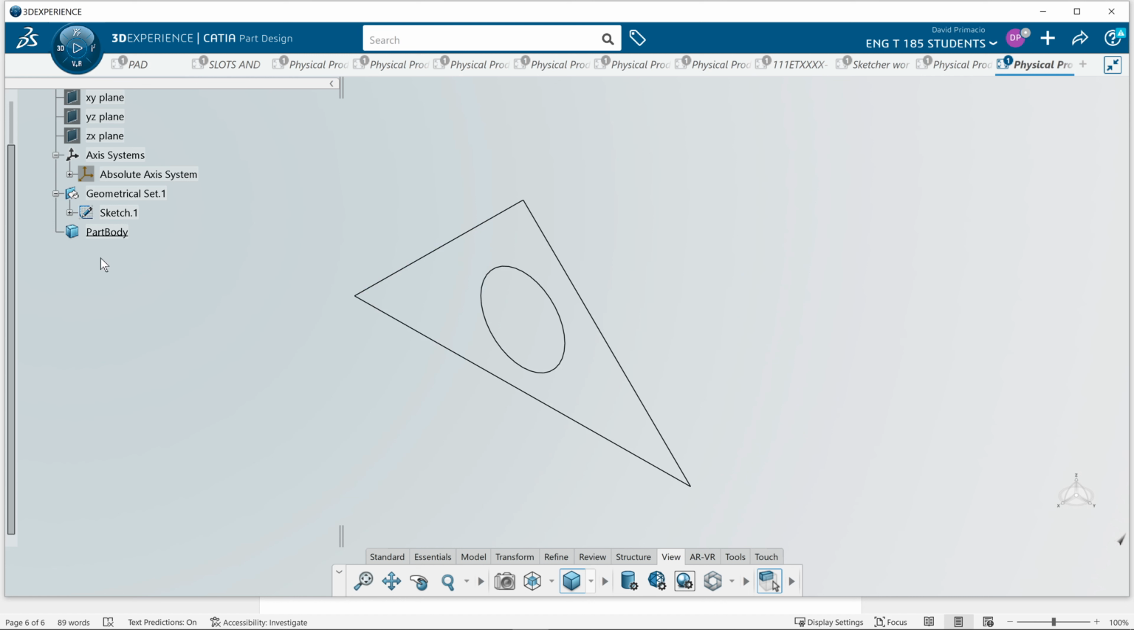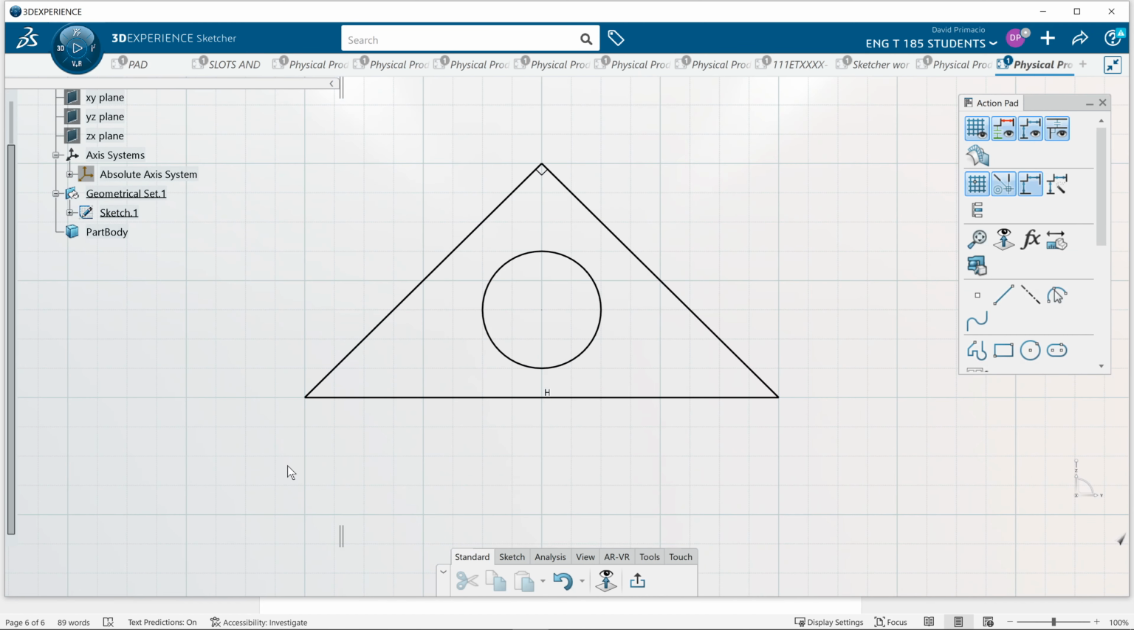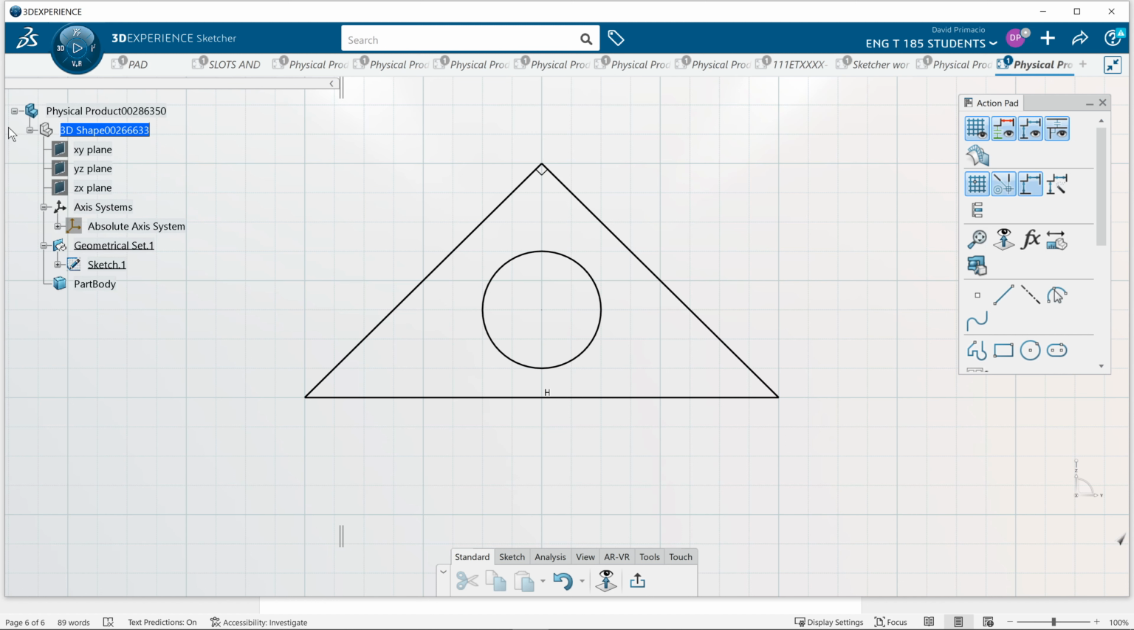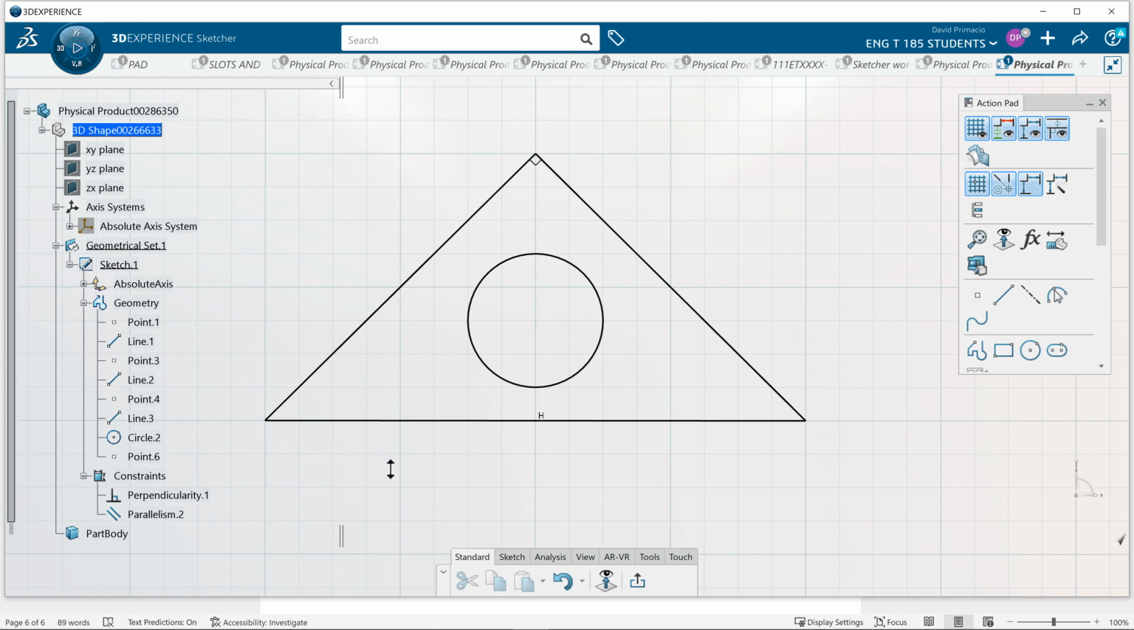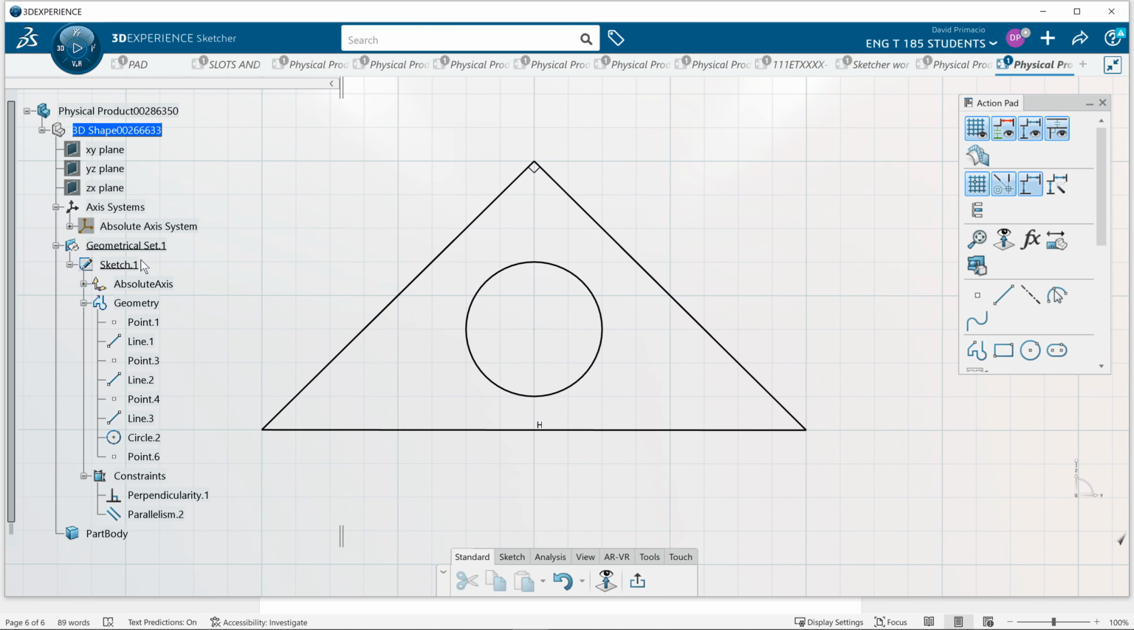Notice the sketch goes out of the part body. We'll double click the sketch 1. We've at least completed this demo, which will be wrong, but that's okay. You have created a triangle in the sketch workbench with the perpendicular parallel constraints, the circle, and the point for the circle and the necessary points and lines to create that triangle. So even though it's in the wrong place, we still have it done correctly. We'll go ahead and make a picture of that.